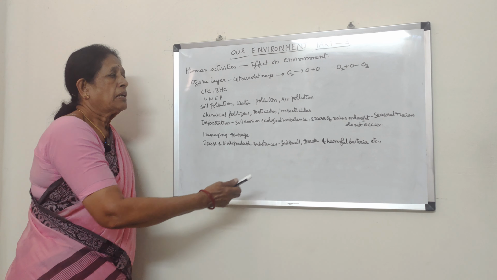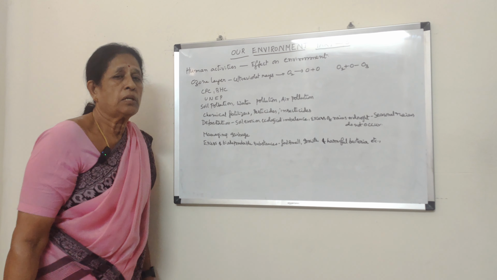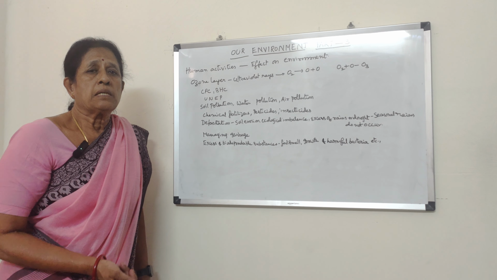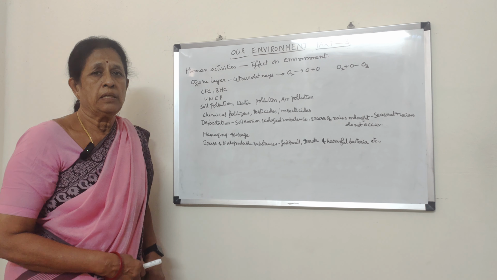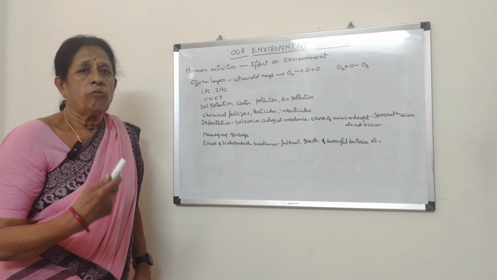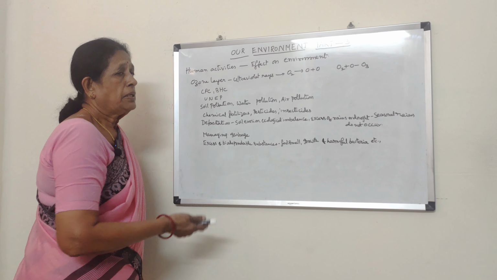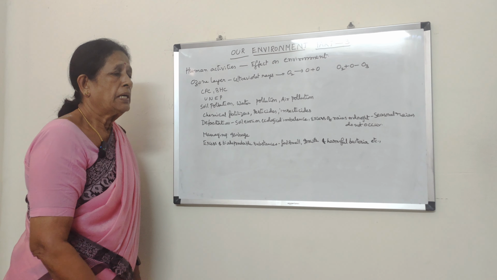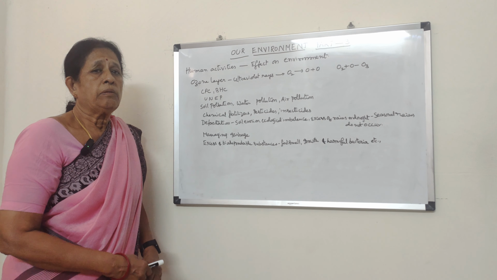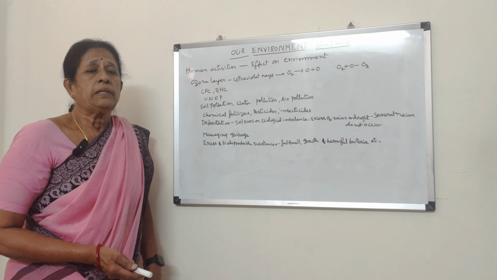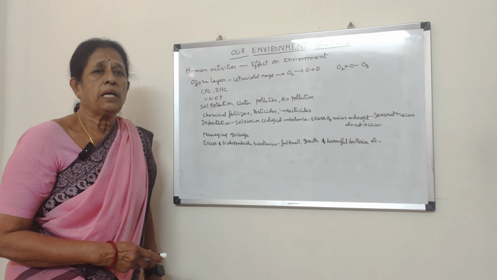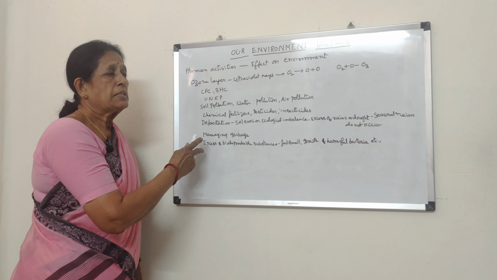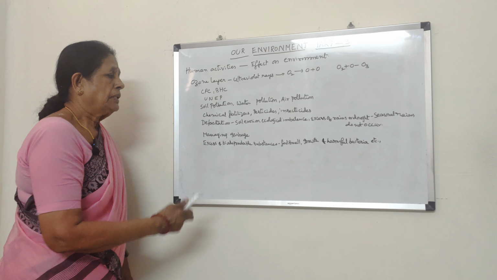When the trees are cut, what happens? Seasonal rains do not occur, and that leads to excess of rains or no rains, that is, either floods or famine will occur. That is the importance of forests. That is why it is very important to save forest land to maintain ecological balance. You can see various biological diversity, the existence of so many animals and plants together. That is very important, and due to deforestation, all these are disappearing.